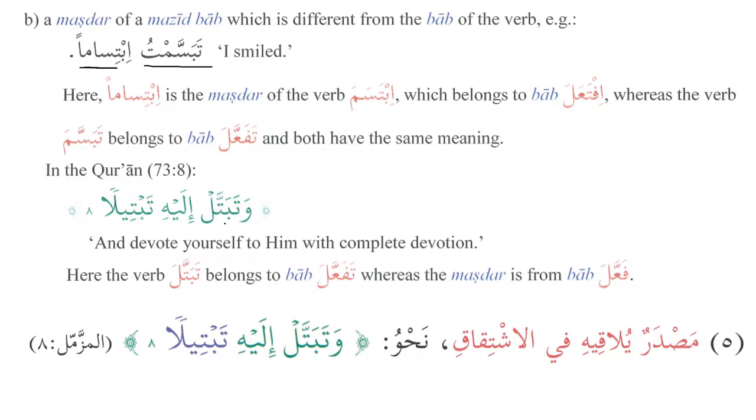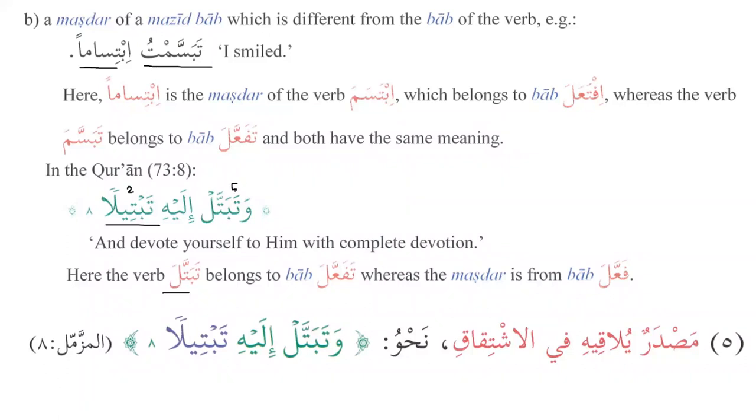And in the Quran we have watabattal ilayhi tabtila, and devote yourself to him with complete devotion. So the purpose of that example was to see the example from the Quran here. Originally, what should be there, Ustad? Tabattal ilayhi tabattulan, it should be like that. But we know that tabtil is the masdar of form 2, right? Battala yubattilu tabtilan, and tabattal is from form 5.